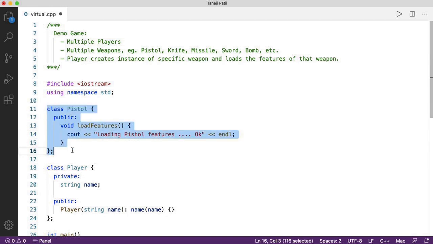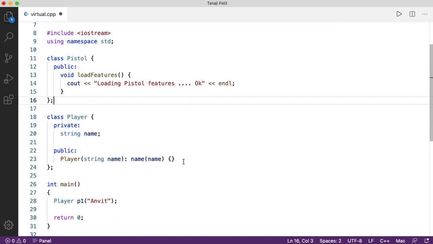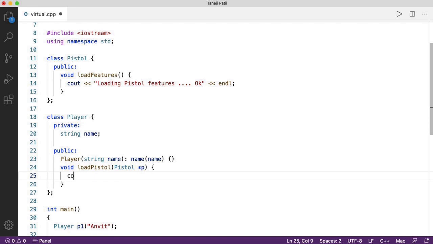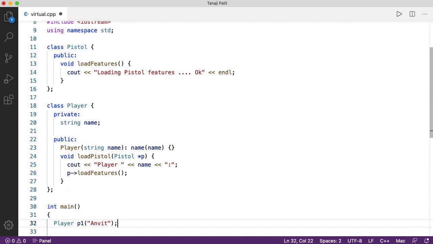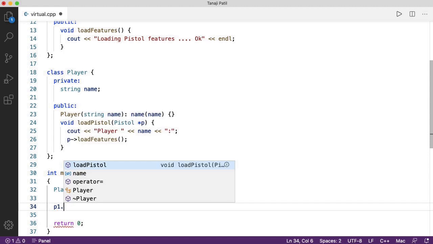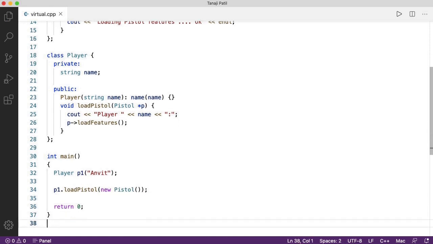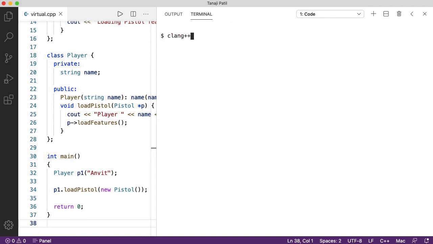Now in order to load the features in the player, let me add one public method in class Player called loadPistol, where I'll pass the pointer of Pistol, and I'll display the name of the player and call the method to load the features of the pistol. Now in order to call it, let us call the method p1.loadPistol and I'll pass new Pistol, which calls the constructor. Save it, compile it using clang, run it. Now the player loads pistol features.